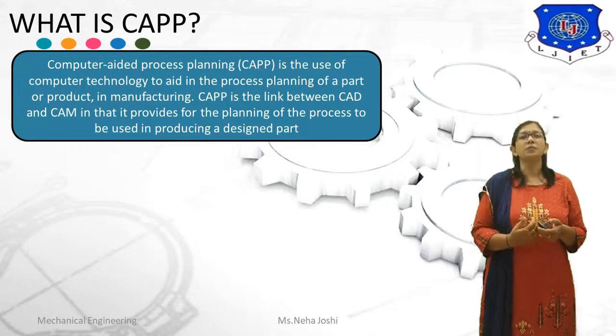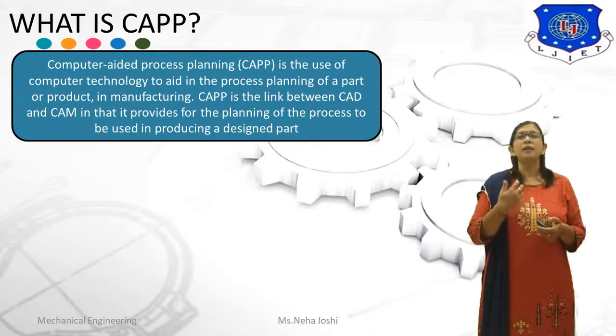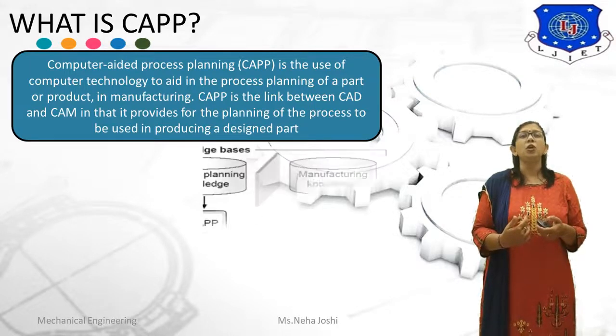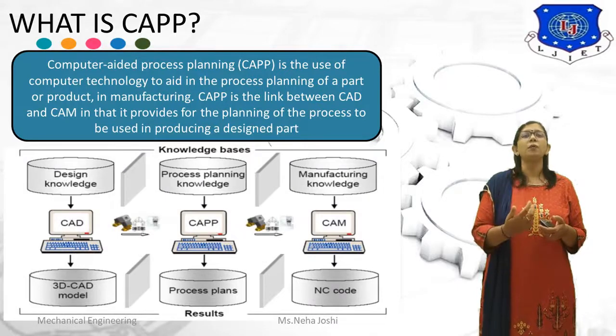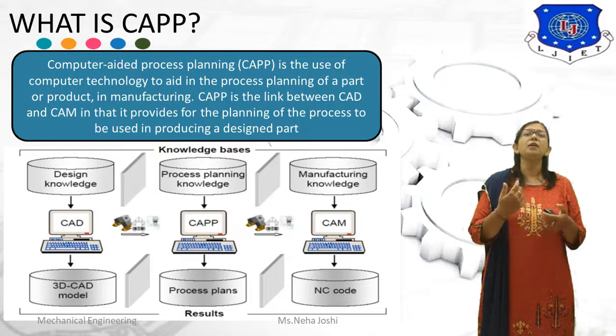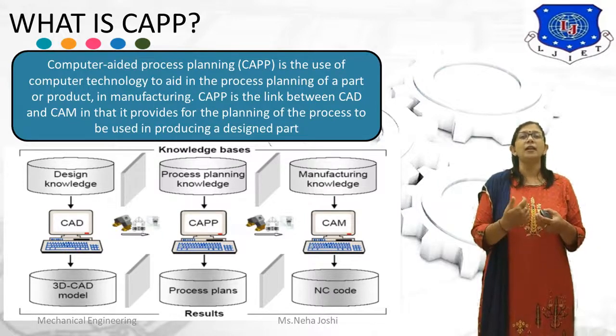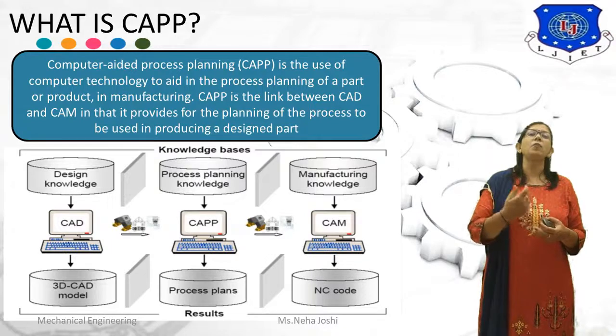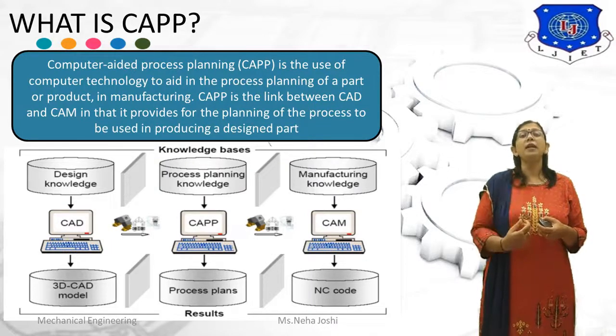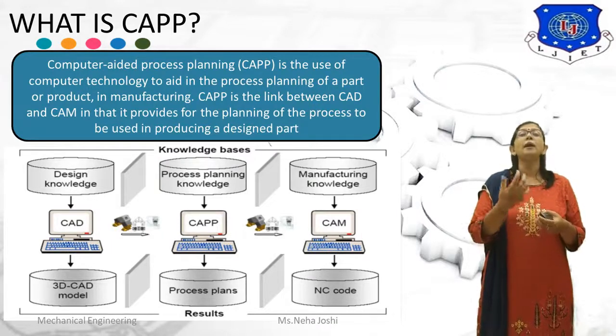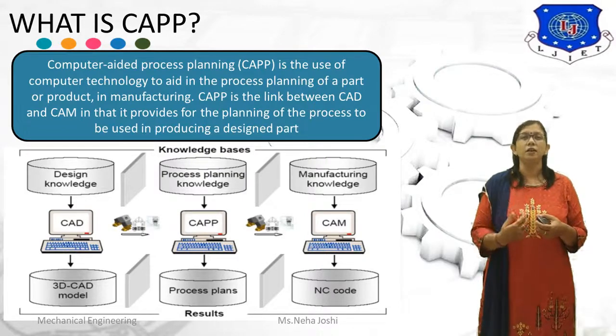Now, what is computer-aided process planning? Computer-aided process planning is the use of computer technology to aid in the process planning of a component or product in manufacturing. CAPP is the link between CAD and CAM in that it provides for the planning of the process to be used to produce a designed part. Here in the diagram, you can see how computer-aided process planning bridges computer-aided design and computer-aided manufacturing. From the 3D CAD model, a process plan is formulated and according to the process plan, an automatic tool path is generated and manufacturing is done.